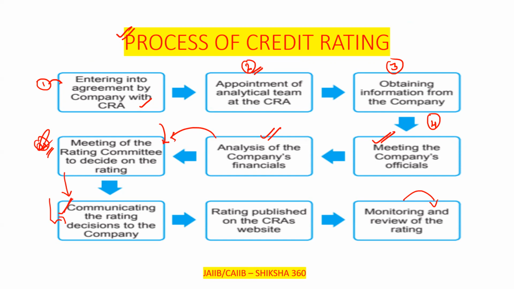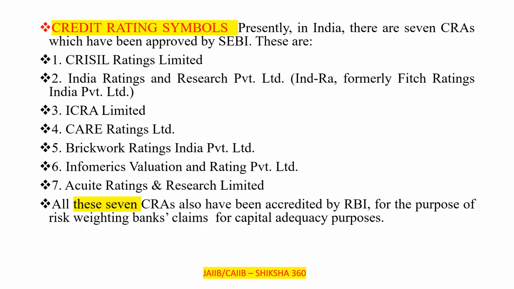Now move to the next one. What are the credit rating symbols? And what are the credit rating agencies? Presently in India, there are 7 credit rating agencies which have been approved by the SEBI. Very, very important. How many rating agencies are approved by the SEBI? That is 7.